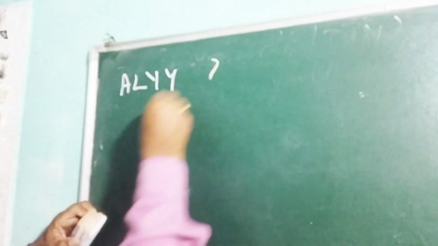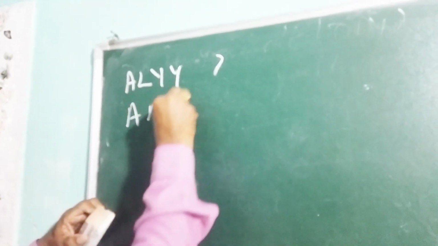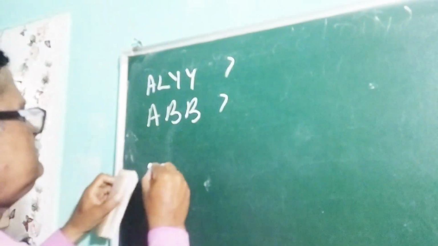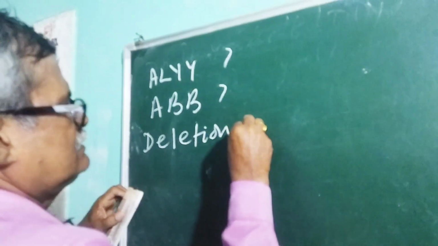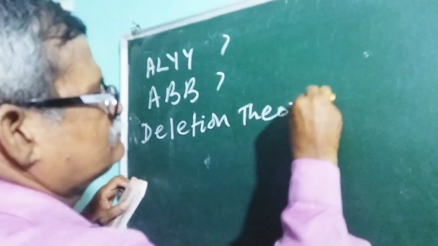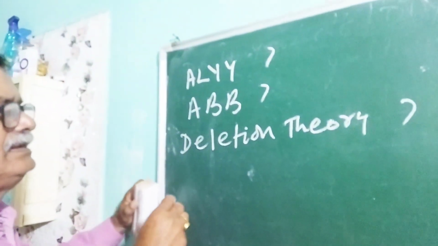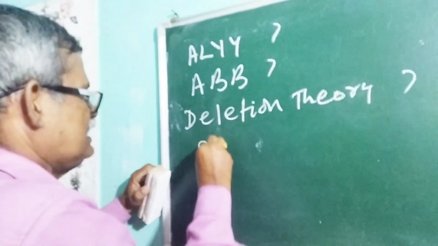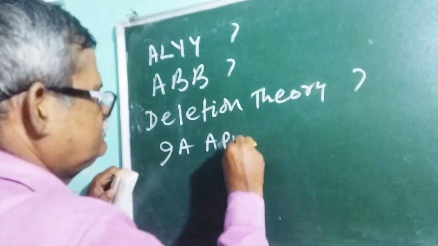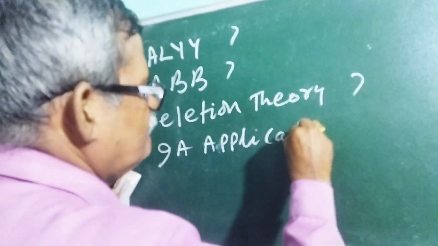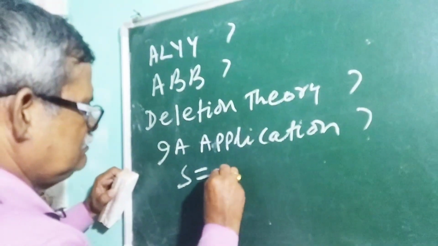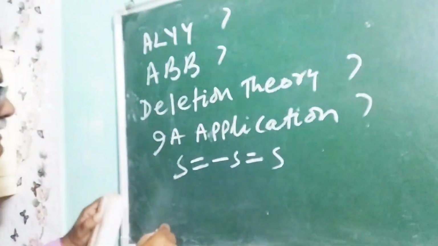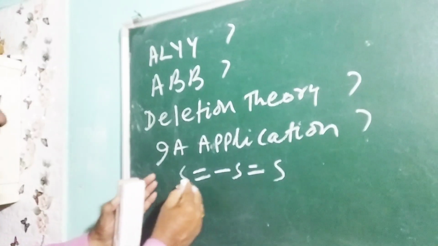ALYY, what is it? ABB, what is it? Deletion theory, what is it? Then comes your I application. What is it? S is equal to minus S is equal to S. Then I'm giving you some hints on this. S is equal to minus S is equal to S.